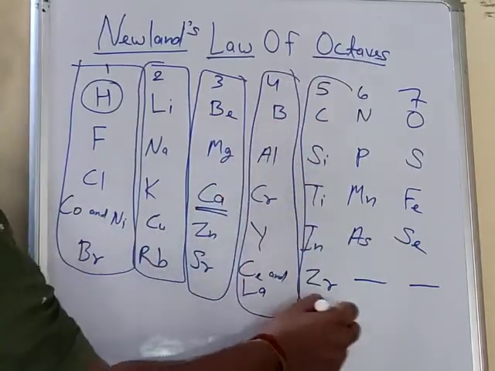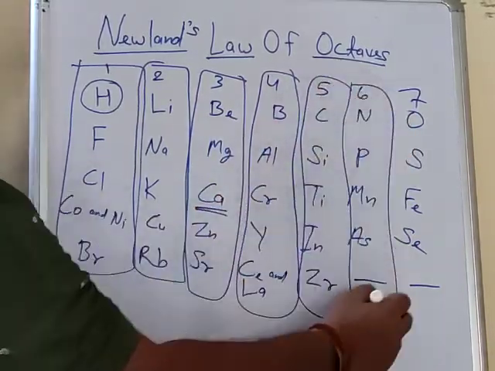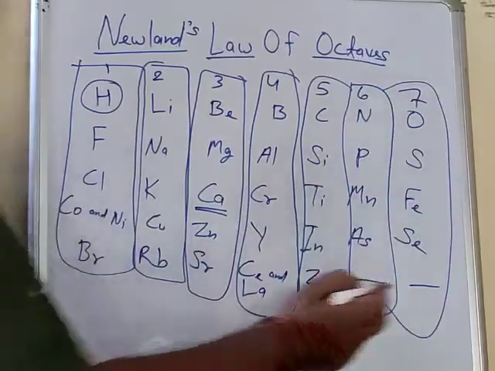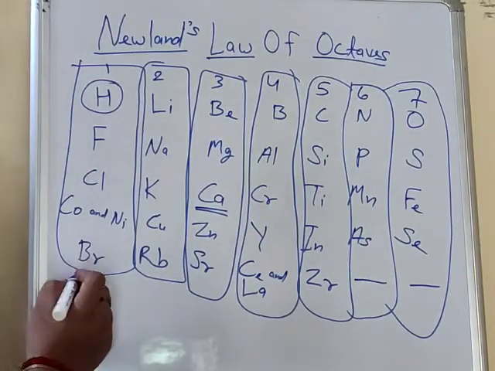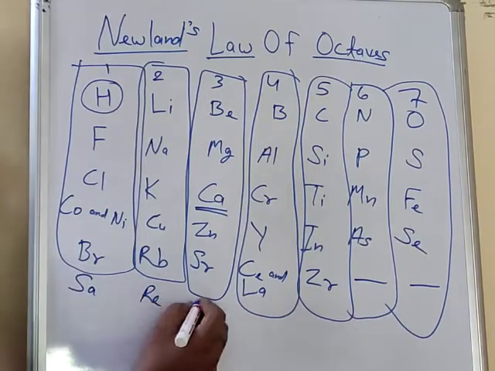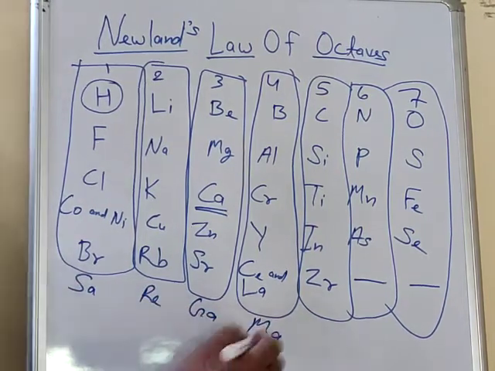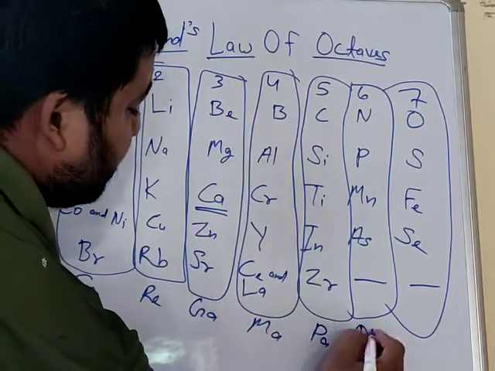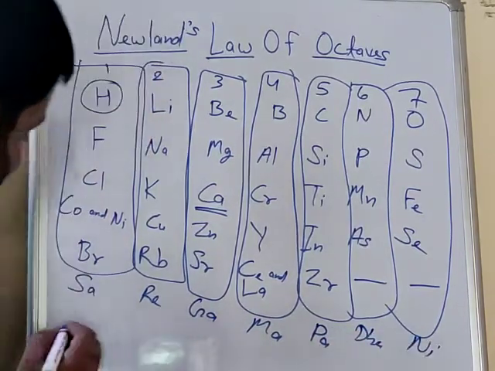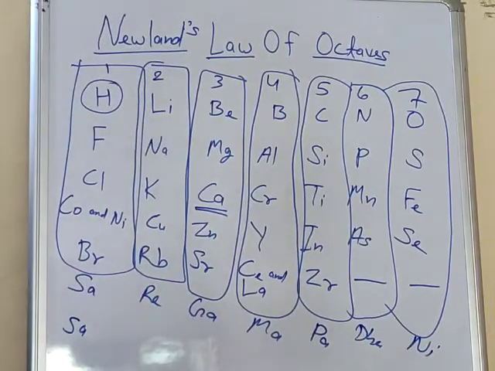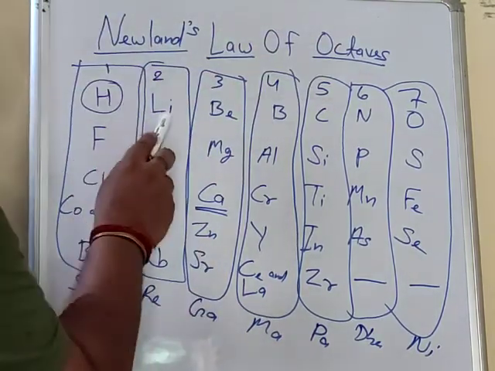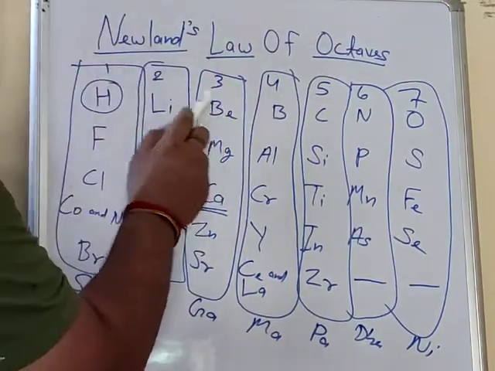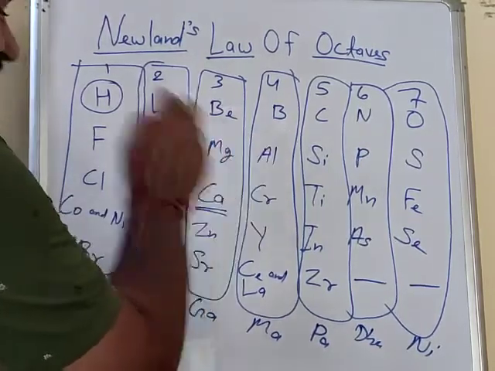Understood? Wait a minute. Okay. So similarly, if you write here sa re ga ma pa da ni and again sa, similarly sa is repeated here. So in the same manner, Newlands said that when elements are arranged in increasing atomic mass, the mass of lithium is more than hydrogen, the mass of beryllium is more than lithium, the mass of boron is more than beryllium.